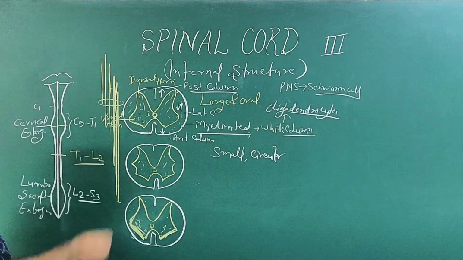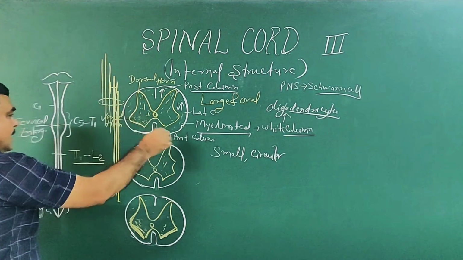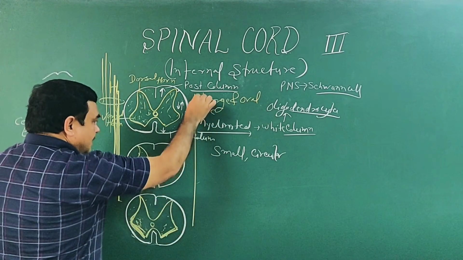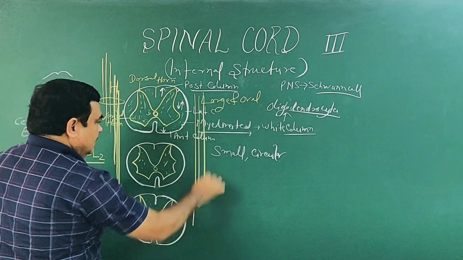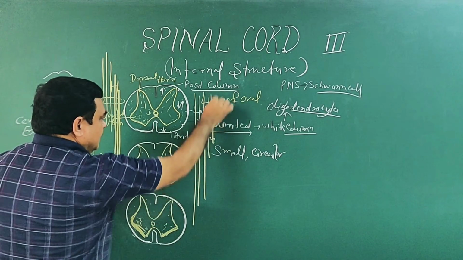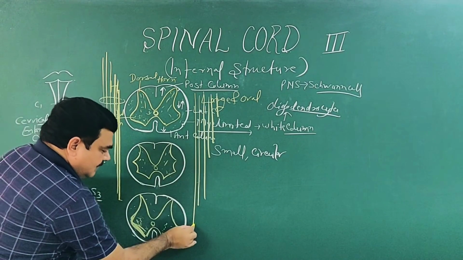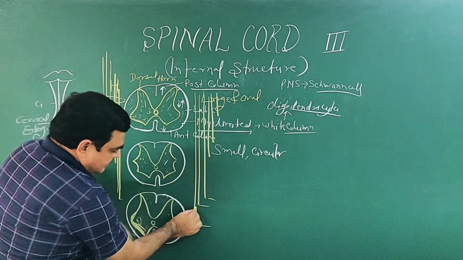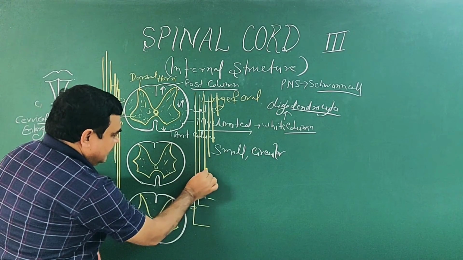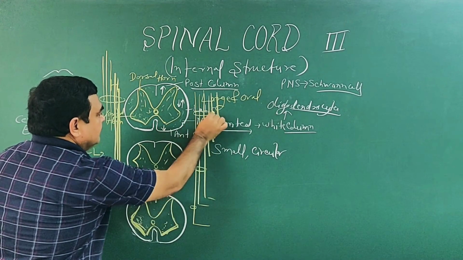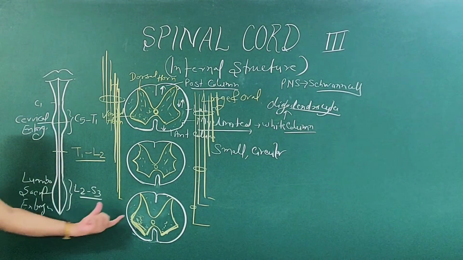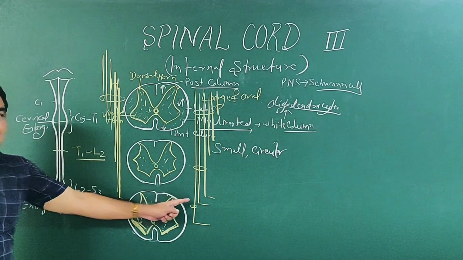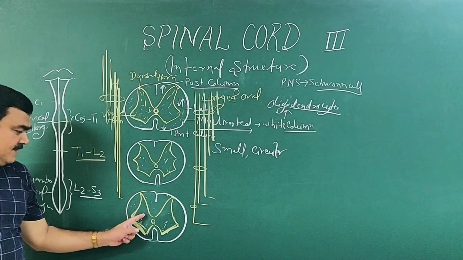And the same thing with descending fibers. In this region, descending fibers are in less number, here slightly more, and here more. So in the lower part of the spinal cord, white matter is less in comparison to grey matter.